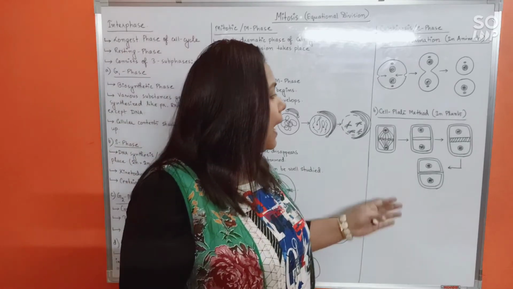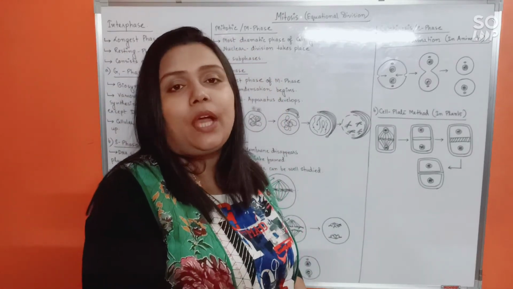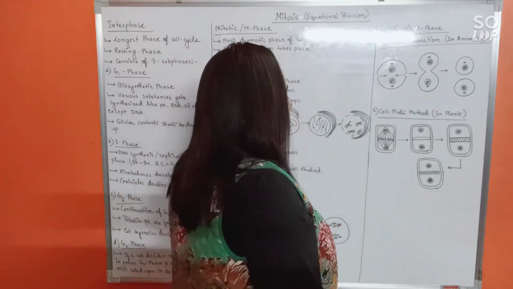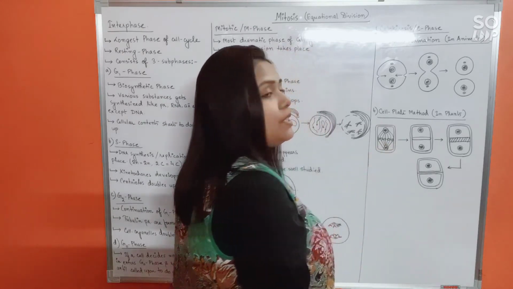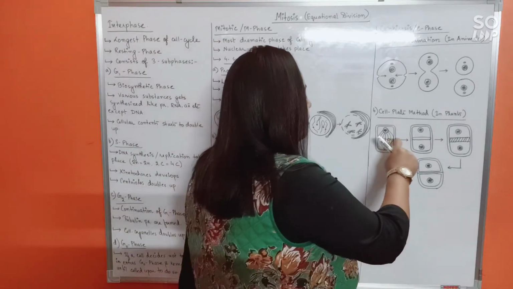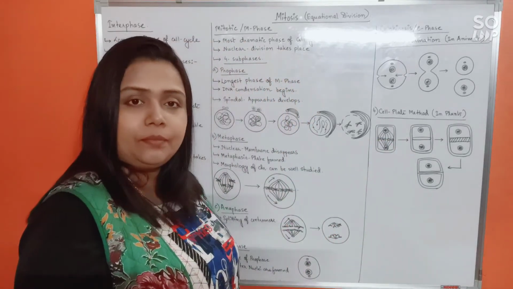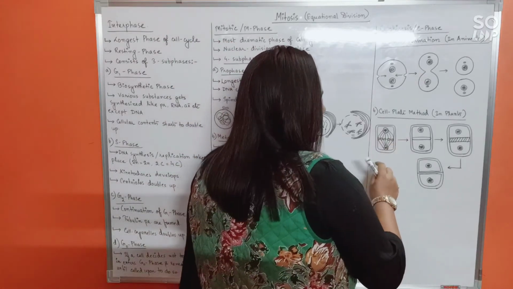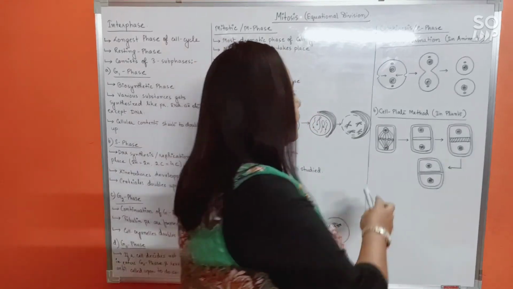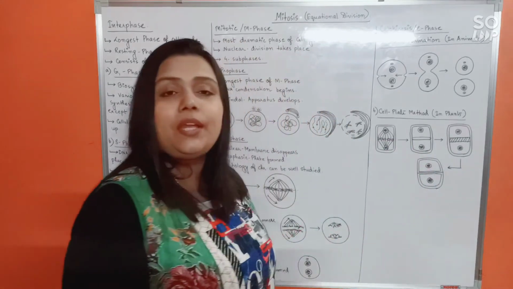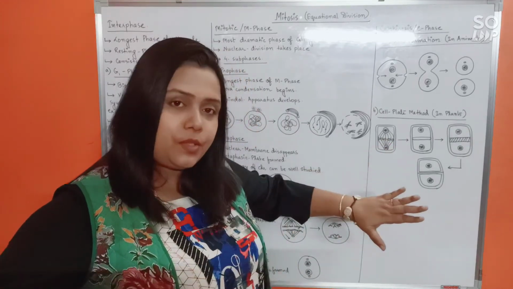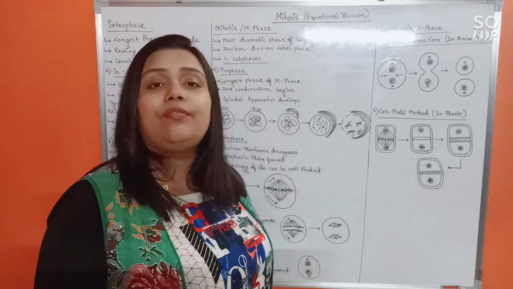Okay. But in plants there is a cell wall. That's why cytokinesis occurs differently and we call it the cell plate method. In the cell plate method, certain vesicles arise from the Golgi complex. And these vesicles align themselves at the equator of the cell. Okay. These vesicles that have arisen from the Golgi and arranged themselves at the center of the cell now start to fuse with one another centrifugally. Means they will start fusing from the center and move away from the center as they fuse. So it is called centrifugal movement.